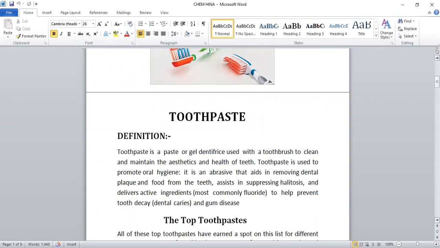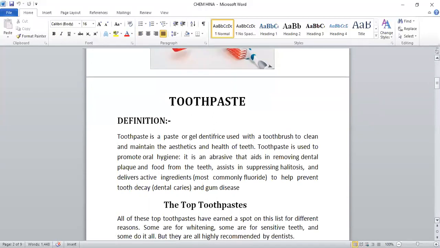Toothpaste is a paste or gel dentifrice used with a toothbrush to clean and maintain the aesthetics and health of teeth. It is very useful to promote oral hygiene, and it is an abrasive that aids in removing dental plaque and food from the teeth, and it helps to prevent tooth decay and gum disease.